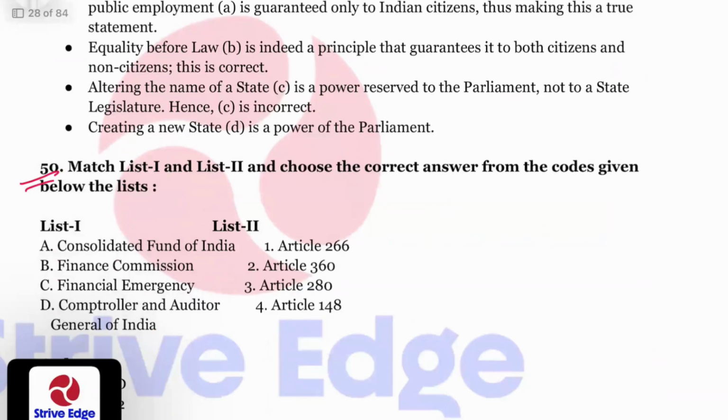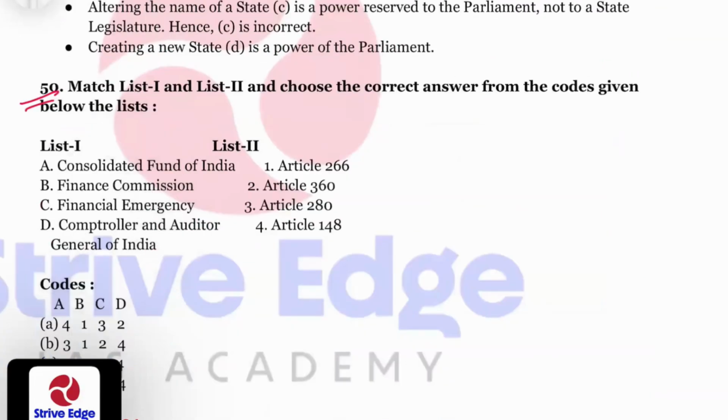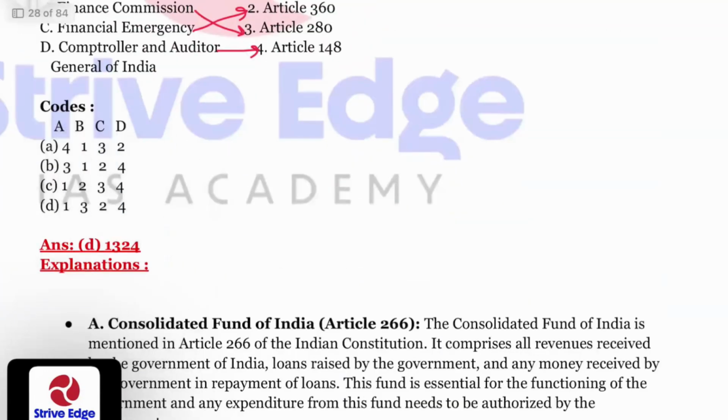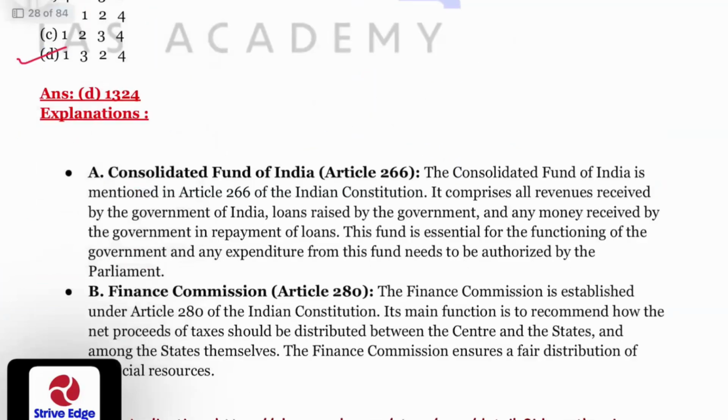Question number 50. Match list 1 with list 2. Consolidated Fund of India, that is Article 266. Finance Commission is Article 280. Financial Emergency is Article 360 and CAG is 148. So 1324 is the correct answer. That is option D is the correct answer.